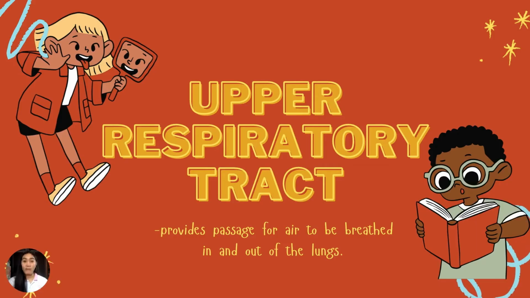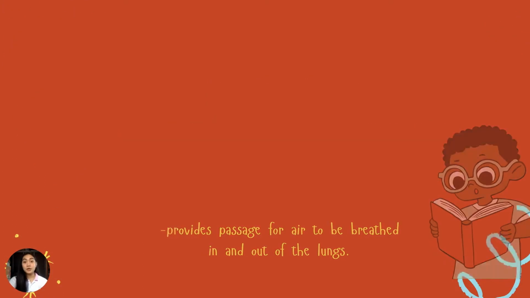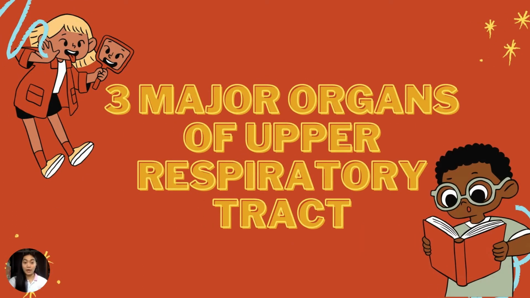Now we move on to the upper respiratory tract. The upper respiratory tract consists of upper airway organs, which are the nose, pharynx, and larynx. Upper respiratory tract organs provide passage for air to be breathed in and out of the lungs. They are also responsible for cleaning, humidifying, and warming the air that will go through the lungs. Remember, gas exchange does not occur in the upper respiratory tract. The upper respiratory tract has three major organs.